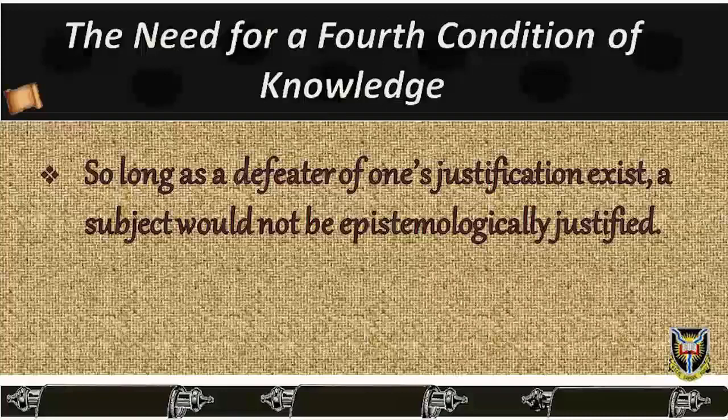In the case of Mr. John, when we look at what it is about him that prevents him from having knowledge, we will realize that he is unaware that his son is lying to him. If he became aware of this fact, then he would no longer be justified in believing that someone in his family has just bought a car. His belief, that is, that someone in his family has just bought a car, would of course still be true. That is, remember that it is Mrs. John who has just bought a car. But it is his belief that his son has just bought a car which functions as his justification.